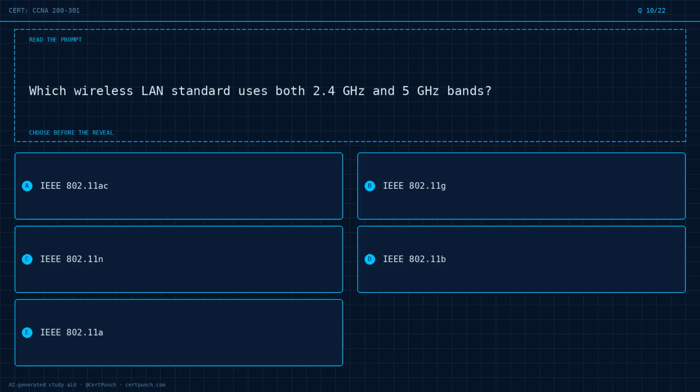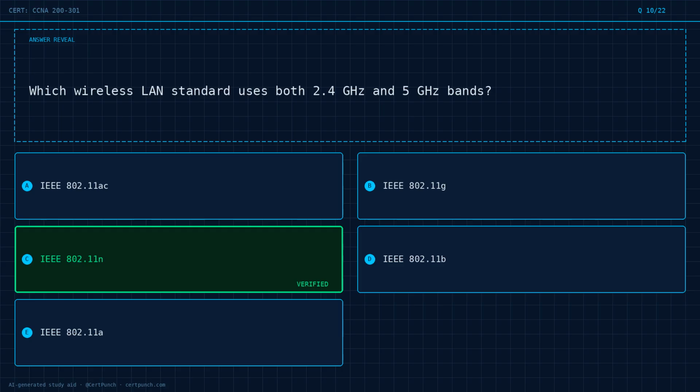Question 10 of 22. Which wireless LAN standard uses both 2.4 GHz and 5 GHz bands? Option A, IEEE 802.11ac. Option B, IEEE 802.11g. Option C, IEEE 802.11n. Option D, IEEE 802.11b. Option E, IEEE 802.11a. Choose the best answer before the reveal. Commit to it now.